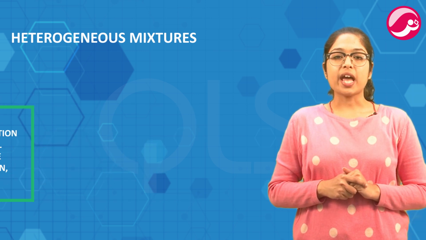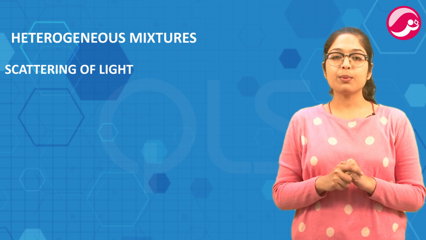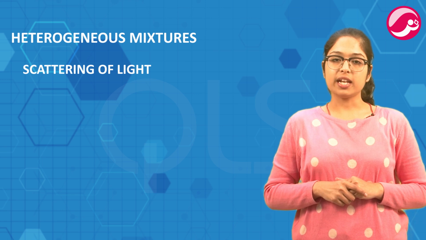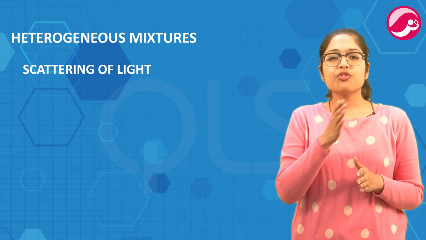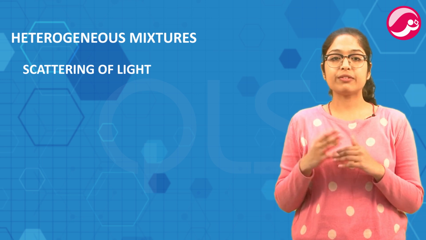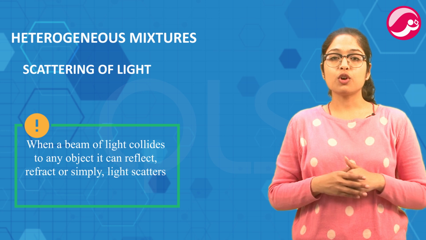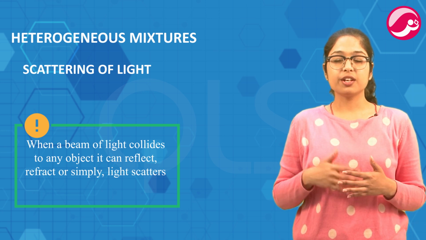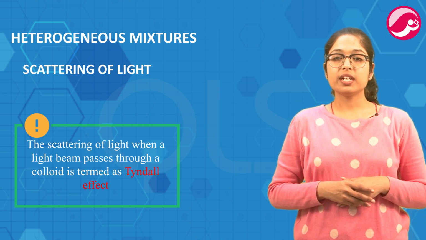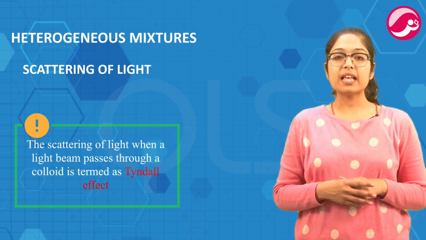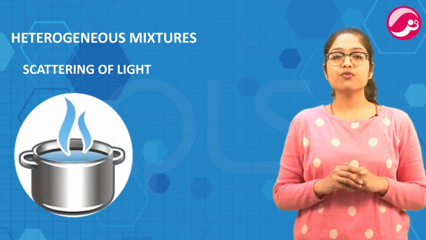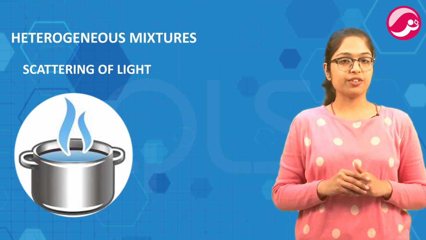The next and very important property is the capability of the particles to scatter light, which is scattering of light. Light एक straight line में travel करती है until and unless there is some object in its path to deviate it. When a beam of light collides to any object, it can reflect, refract or simply light scatters. The scattering of light when a light beam passes through a colloid is termed as Tyndall effect. This effect is termed Tyndall effect in honor of John Tyndall, the scientist who first discovered it.